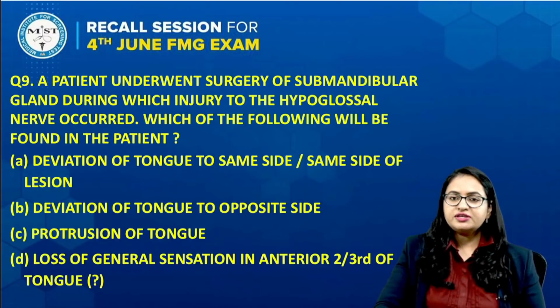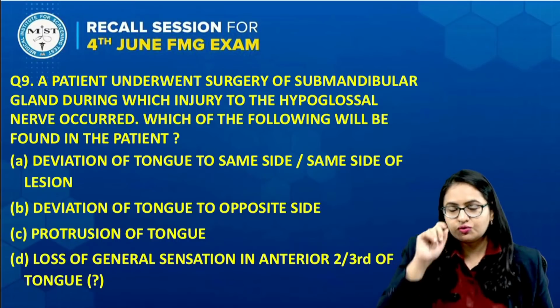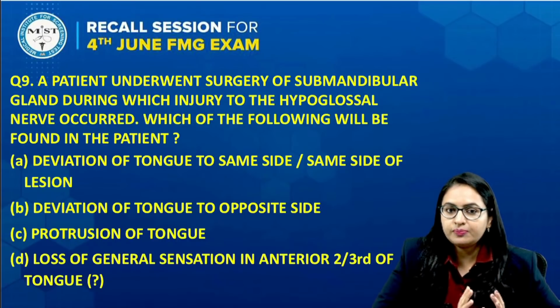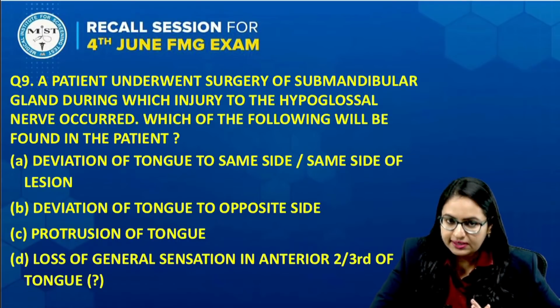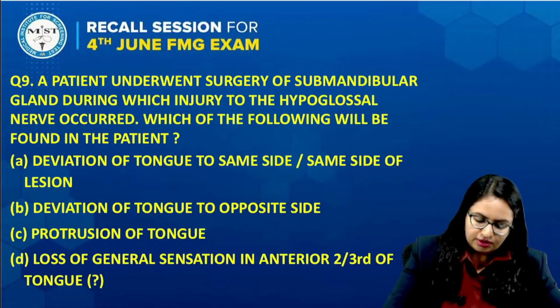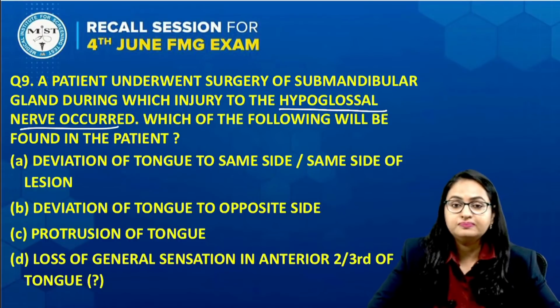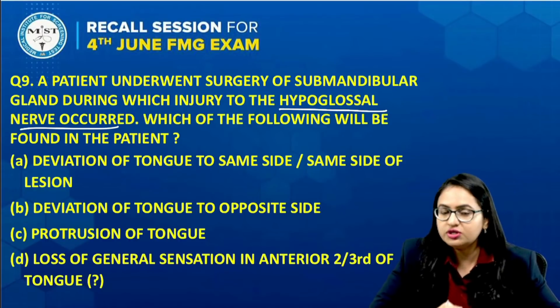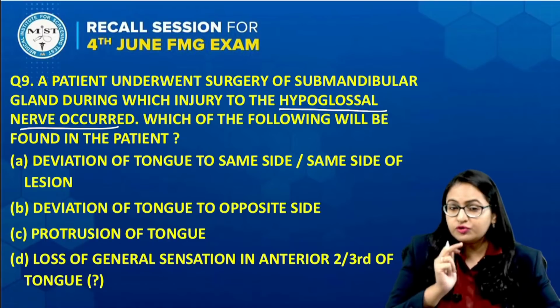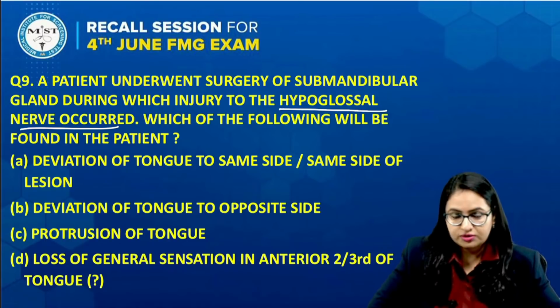Now let us come to the next question, question number 9. What is the question? A patient underwent surgery of the submandibular gland, during which a nerve was injured. They have already told you that injury to the hypoglossal nerve has occurred. Now, which of the following will be found in the patient?